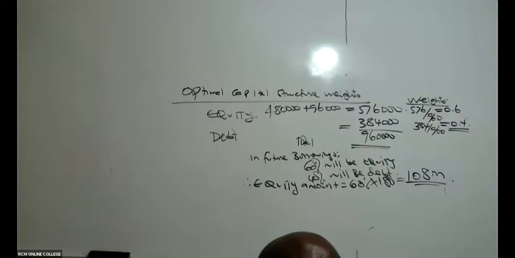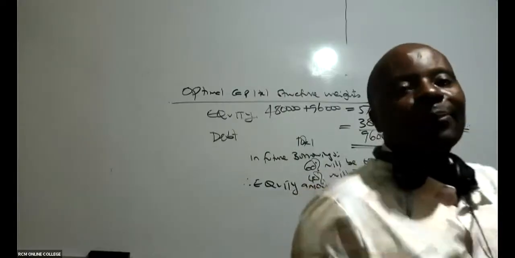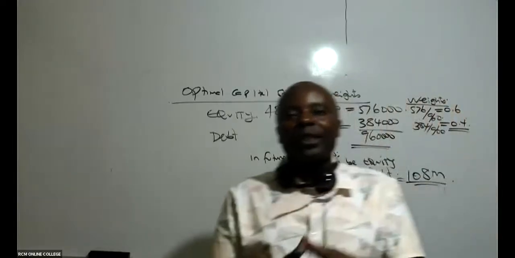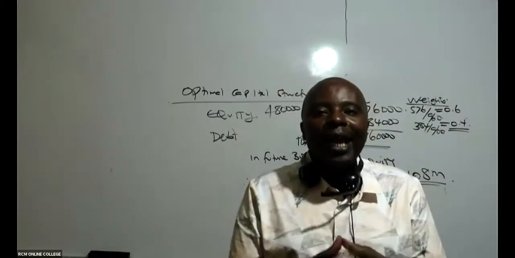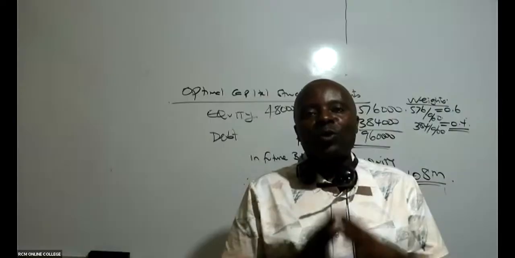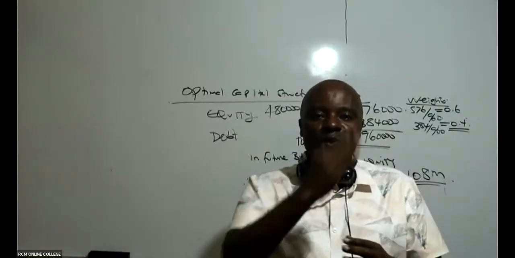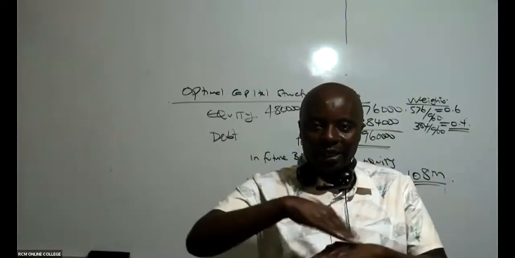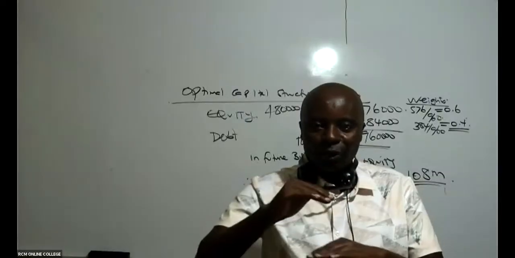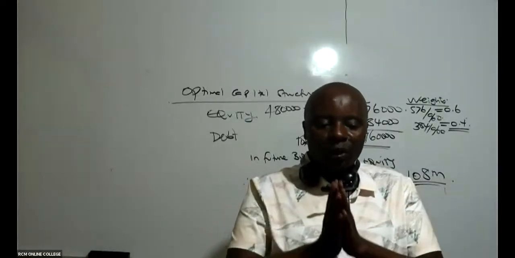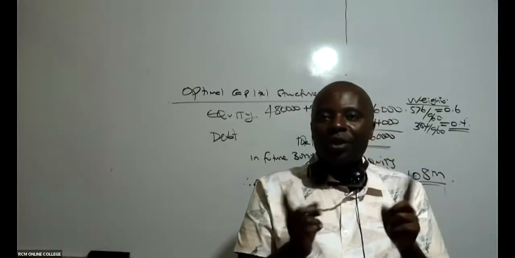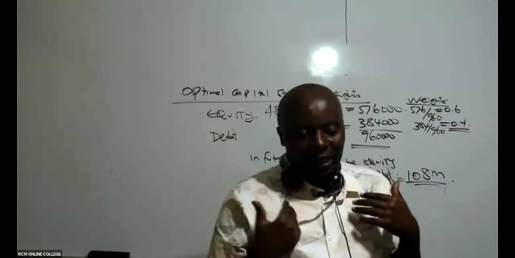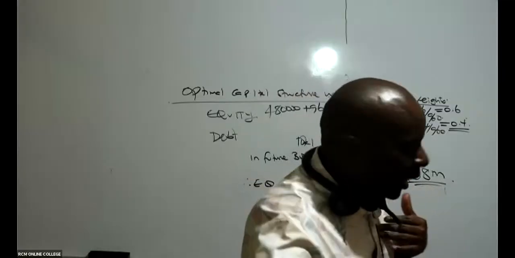By definition, remember that the optimal capital structure is that capital structure that minimizes WACC, where the cost of capital is minimized. That is what we call the optimal capital structure. We don't want to move from those percentages. This is just for understanding.